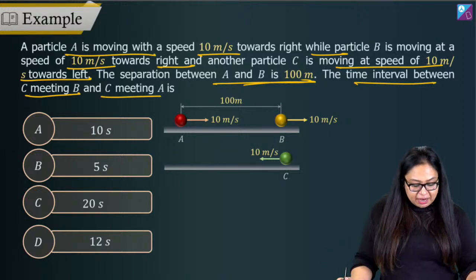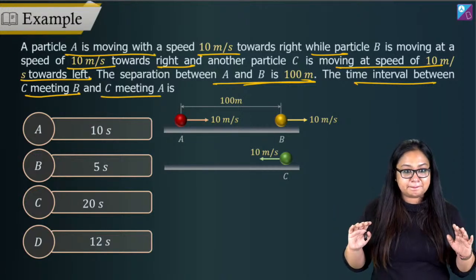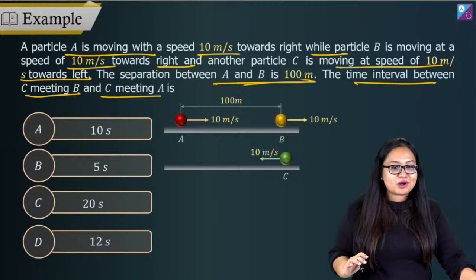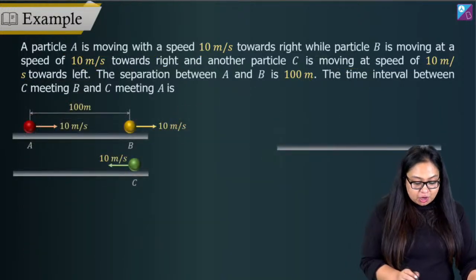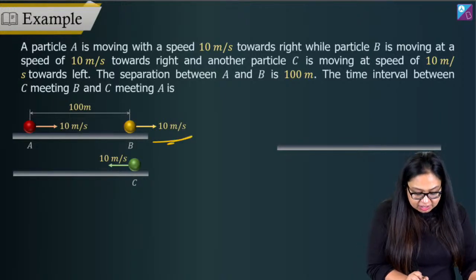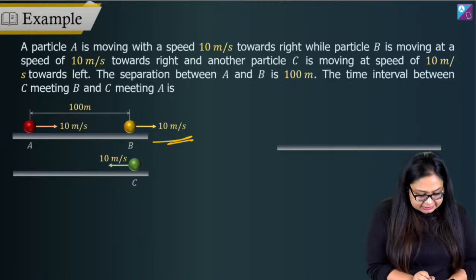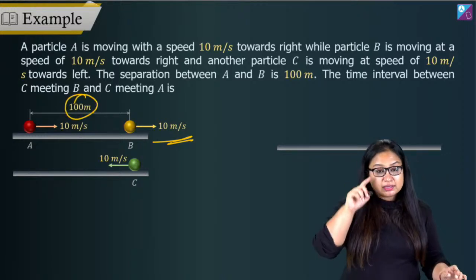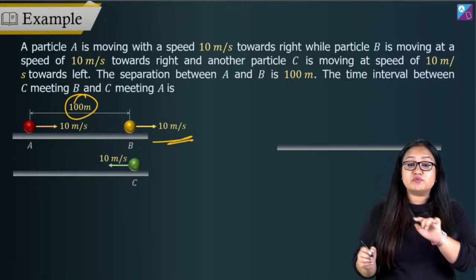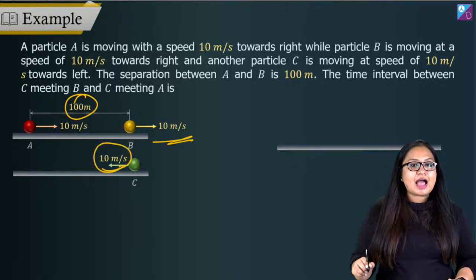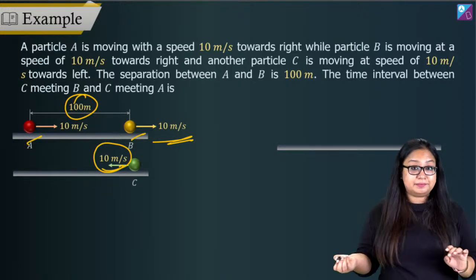We've got two particles, A and B, right? They're both moving in the same direction with the same velocity. Okay, Om also came out with an answer B. Alright, Om. So here we've got the two objects moving in the same direction with the same velocity, 10 meter per second, but they have a separation between them that is 100 meters. Now the third object is moving in the opposite direction with 10 meter per second, and we have to find out the time between its crossing B and crossing A.